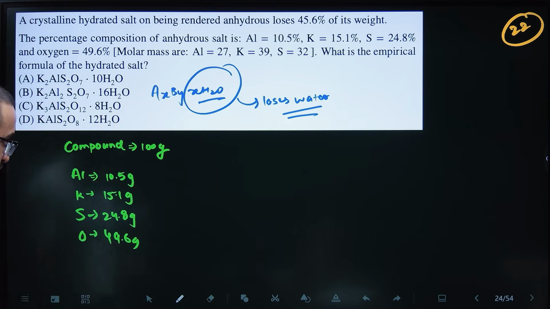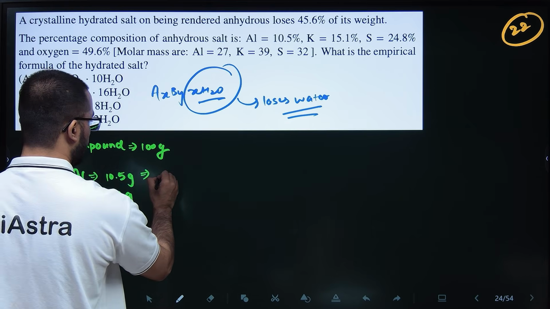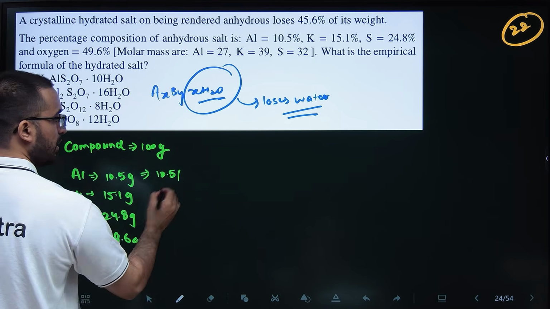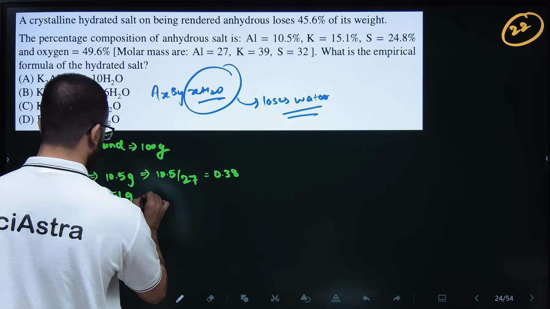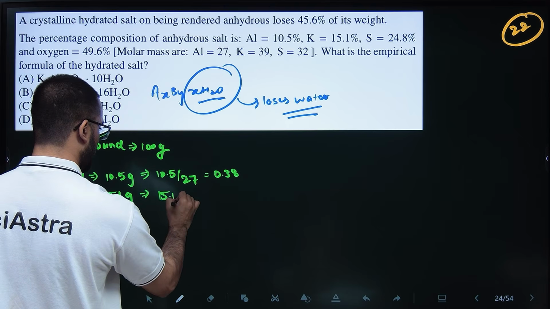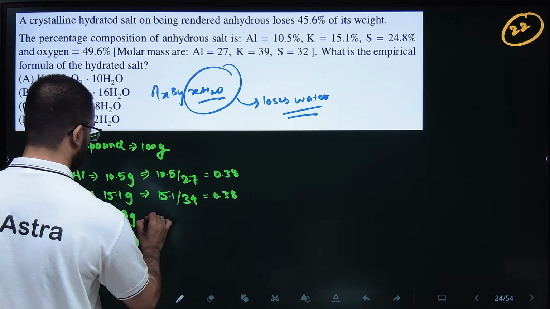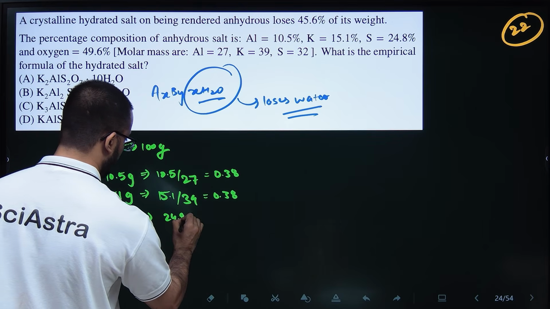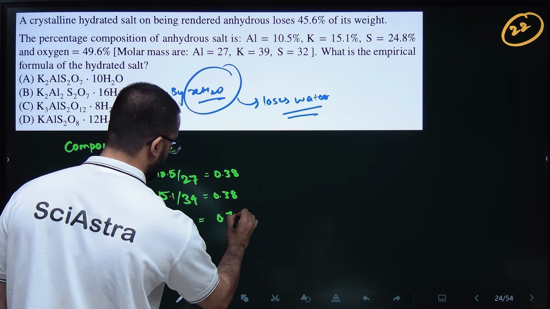So basically, what you need to do, you need to calculate the number of moles. 10.5 divided by molar mass, which is 27, this will be 0.38 approximately. Then 15.1 divided by 39, this will also be 0.38 approximately. Then 24.8 divided by 32, this will be almost equal to 0.77.